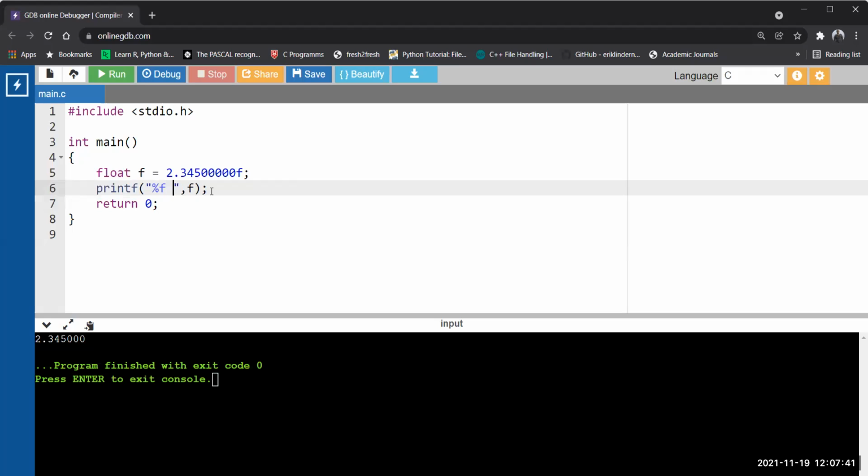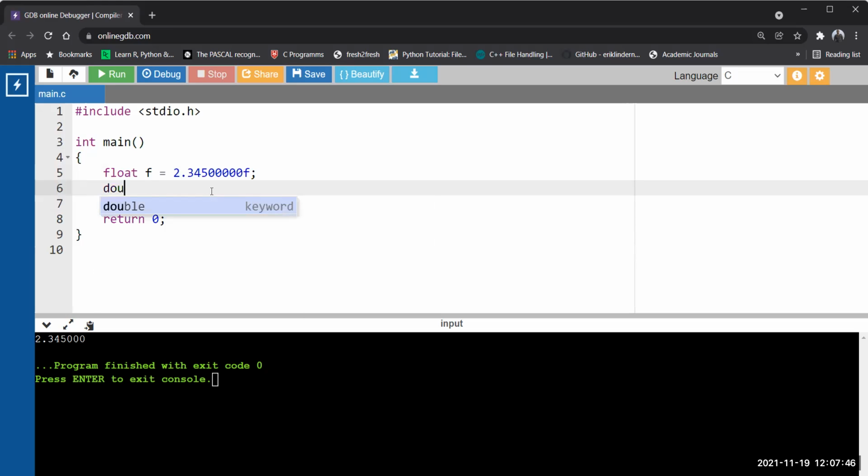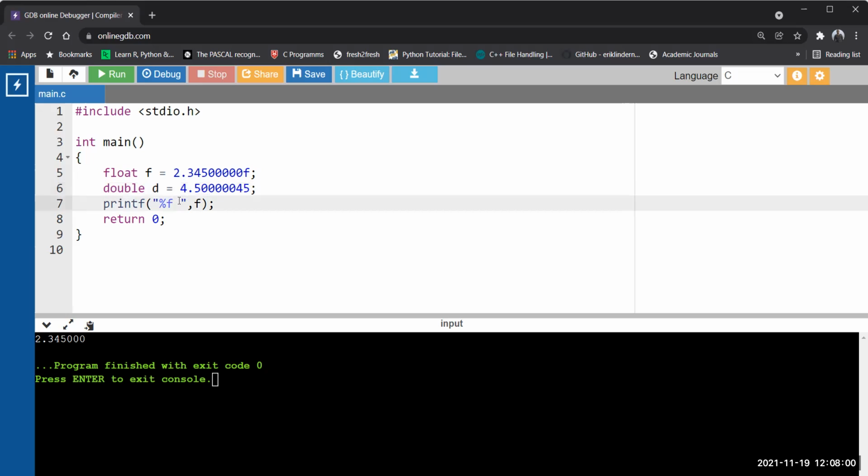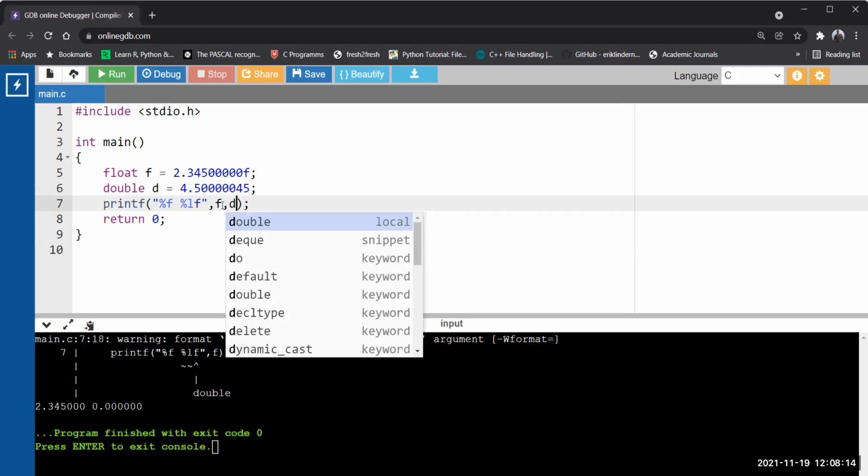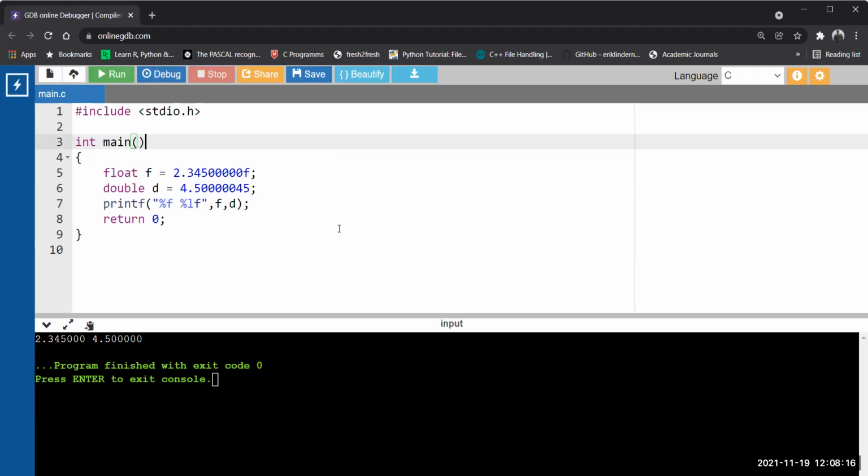So what I can do, let's declare a few more variables. Double, double d, and give it some values. It is more than 6 decimal places, correct? So how can I print that? %lf is the format specifier for double, and I did not fix the precision value. See how much it will print. Pass the d as well. Now see, again it is printing only up to 6 decimal places.